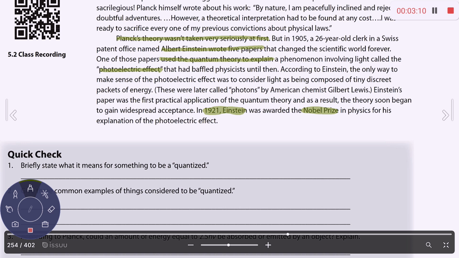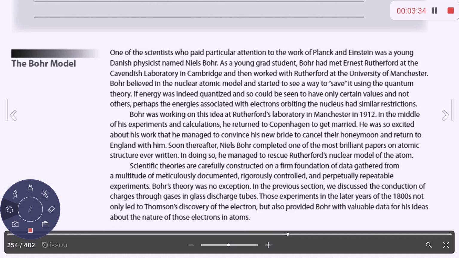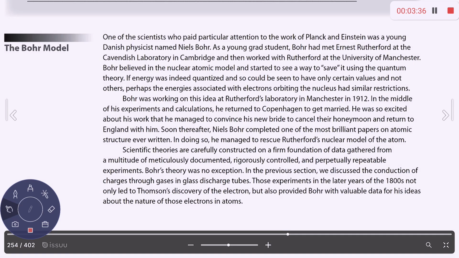So let me explain what this concept quantized means. Quantized means that you have distinct energy levels. It's kind of like if I decided to take the stairs down to the first floor, each stair has a distinct level, okay? So stairs are quantized. If I took a slide down, a slide is not quantized. Do you see the difference? Okay? And let's move on to the Bohr model of the atom, okay?